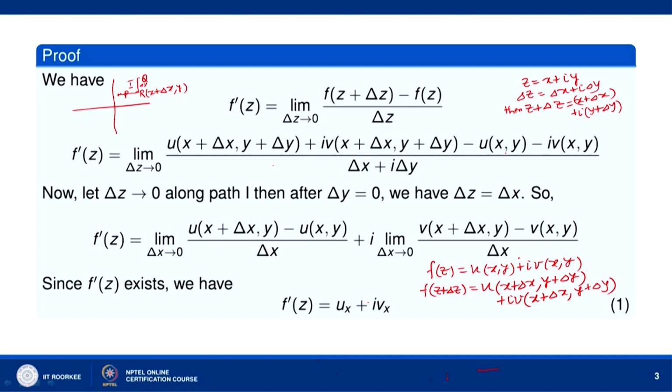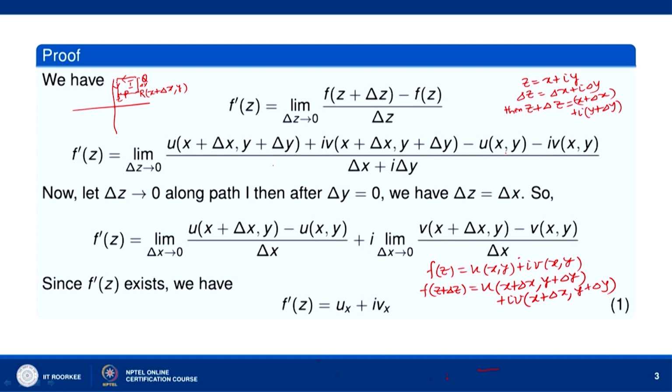So along path 1 when we move, we see that f'(z) is equal to u_x plus i v_x. We have assumed that the function is differentiable at the point z. So along whatever path we move to the point z, that is the point P, the limit will have to be the same. So now let us go to the point P along path 2.